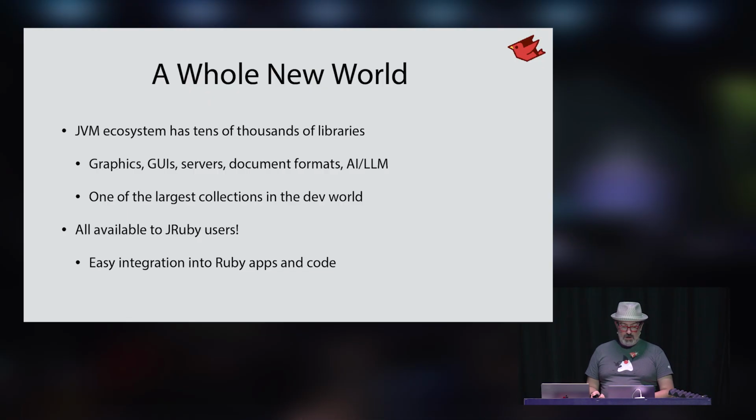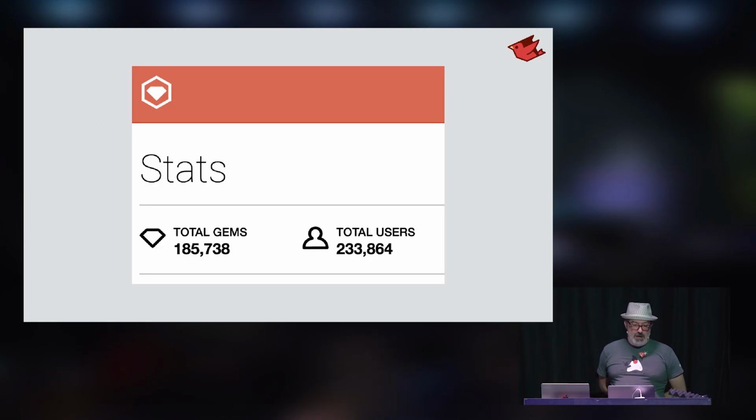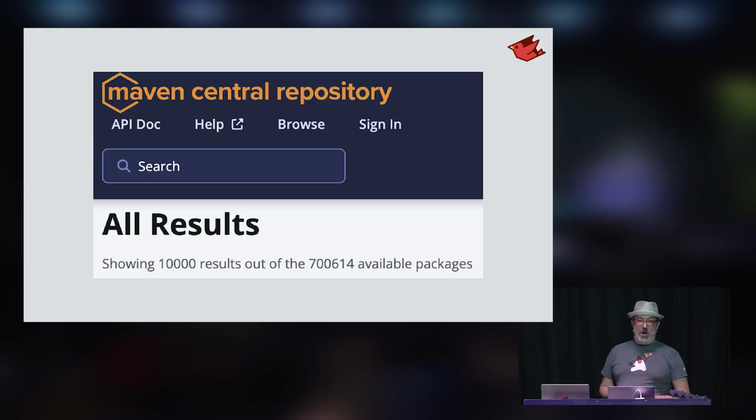So let's look at some stats here. So here is the total number of gems on rubygems.org, 185,000. And as we heard, of course, from Marty, there's libraries in here that are abandoned. There's libraries that were pushed to 0.1 and never went beyond that. But we'll be fair and say 185,000. If we look on Maven Central, 700,000 different libraries that are available for you.